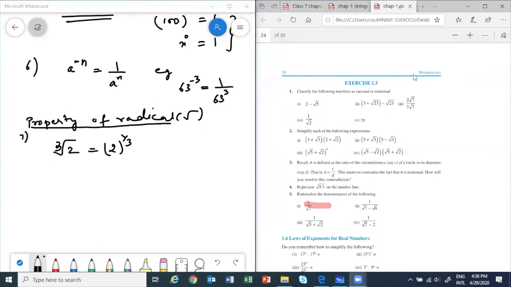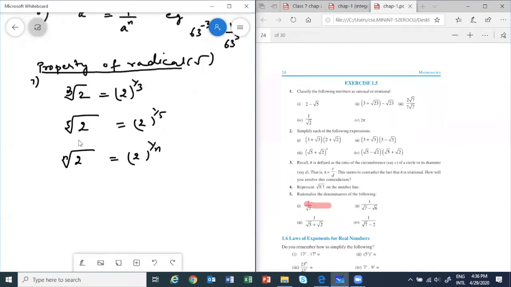So now see, if there is a cube root of 2, you can write 2 power 1 by 3. If suppose I have fifth root of 2, that is the same as 2 power 1 by 5. So that means if we have nth root of 2, it will be 2 power 1 by n.